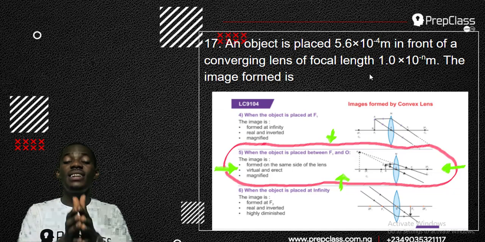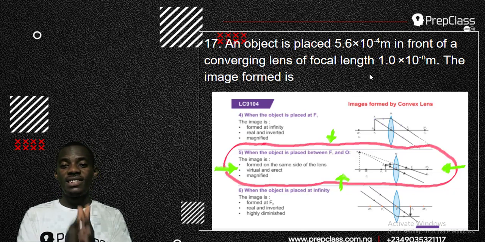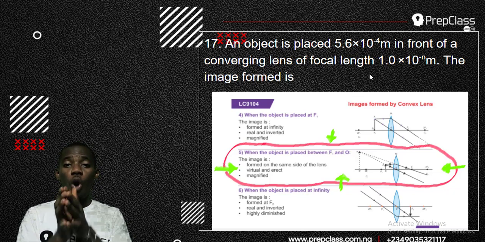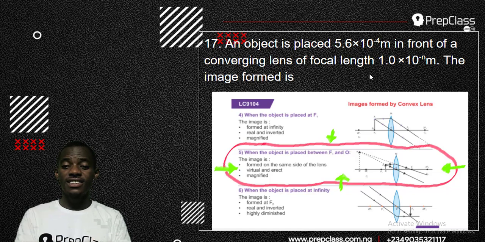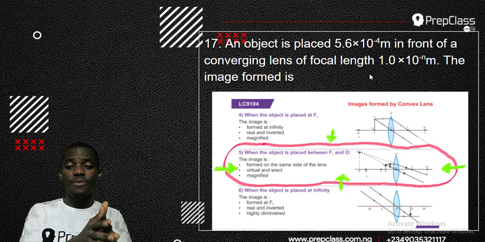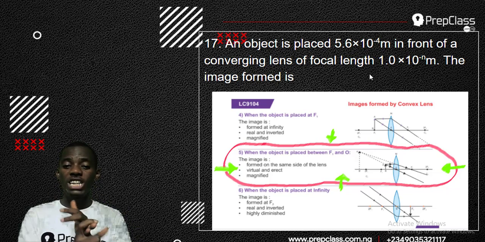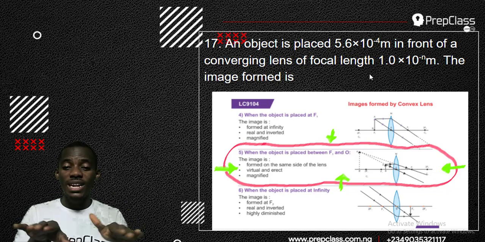We have to study different positions of images with different positions of objects. In this case, because the object is between the lens and the focal length, the image will be magnified, virtual and erect, and form on the same side of the lens, and that gives me my answer.